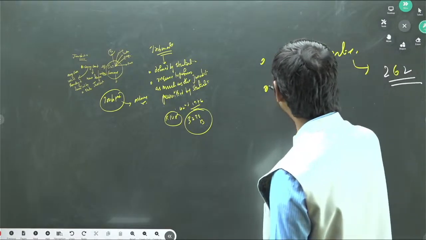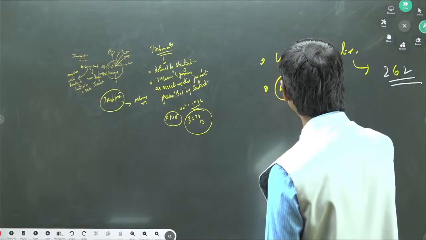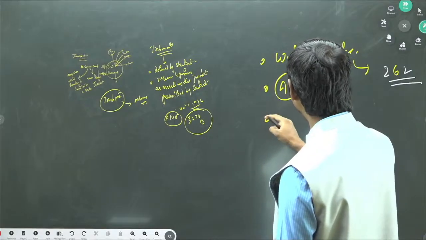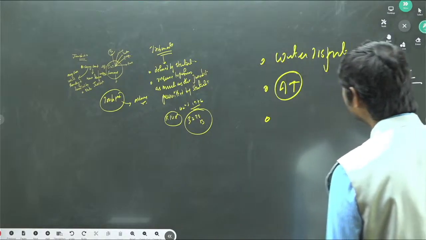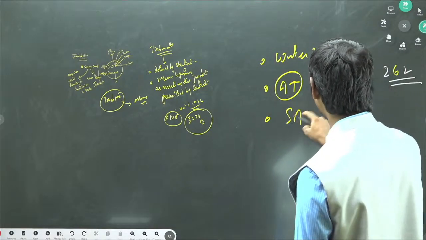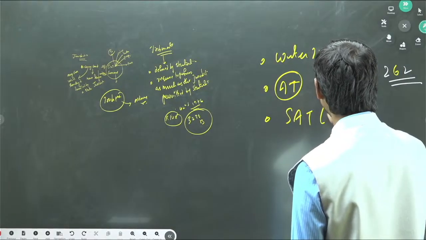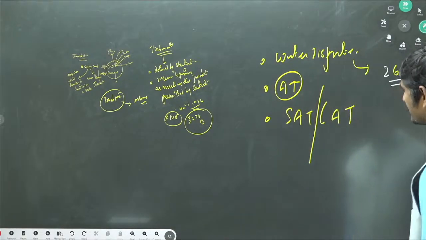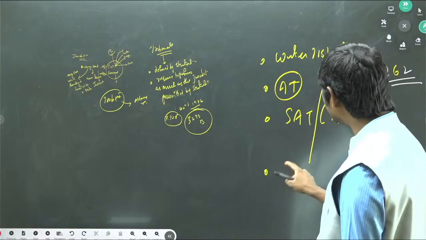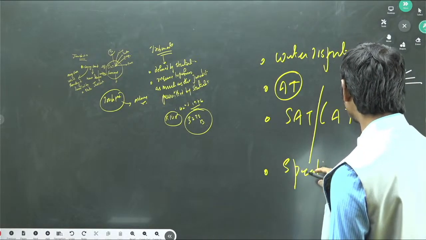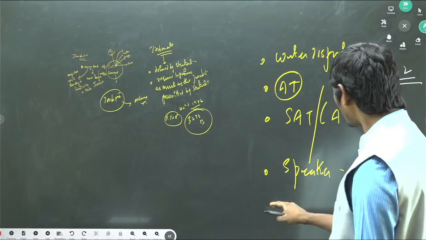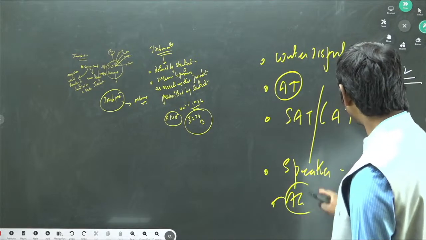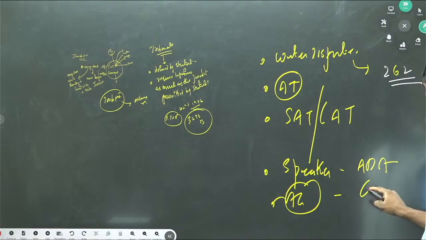And moreover, administrative tribunals, we can see the tribunals with respect to various other things like STAT, of course, CAT, State Administrative Tribunal and Central Administrative Tribunal. We can also see the Speaker. Okay, the Speaker is also a tribunal under the Anti-Defection Act. Okay, the Attorney General is a tribunal, AG, okay, with respect to contempt of the court.